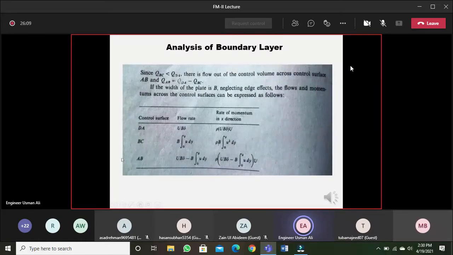At control surface AB, we know that the flow rate is just the difference QDA minus QBC. So U B del minus B into the integration from 0 to del of u into dy, and the rate of momentum will be simply rho into Q into U. So this is how we can write the flow rate and the rate of momentum in x direction at the control surfaces DA, BC and AB. So you should do it at your places, as I already mentioned. You will understand how these have been written.